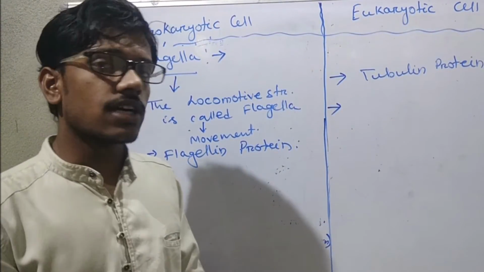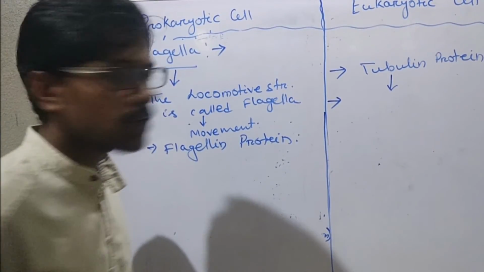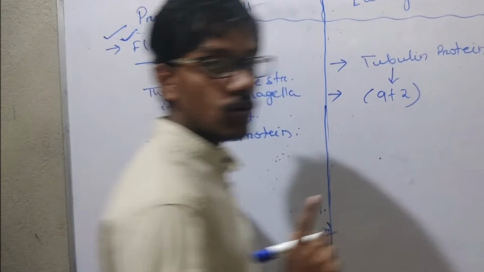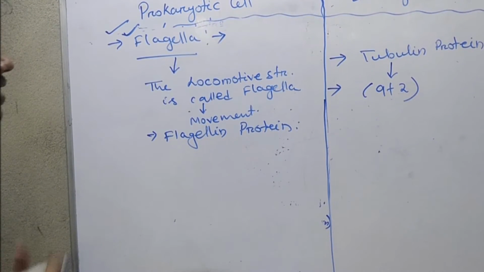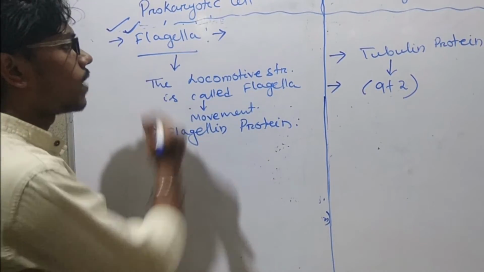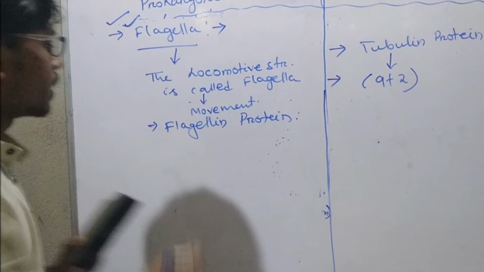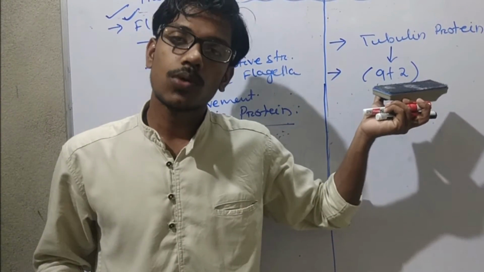Here we will discuss the flagellar arrangement in the eukaryotic cell, that is the 9+2 arrangement. Don't worry, we will discuss it in the upcoming classes. This is another difference between prokaryotic flagella and eukaryotic flagella. What is the basic difference? This is made up of flagellin protein, and here this is made up of tubulin protein.